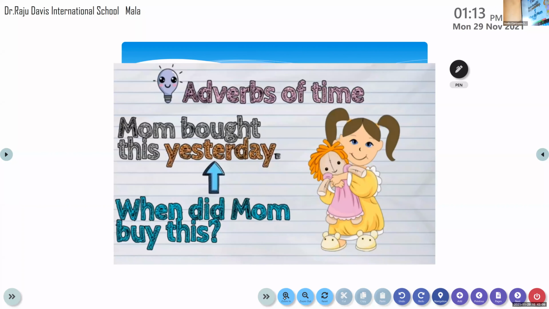Now all of you look at the second example. Mom bought this yesterday. First you have to identify the verb in the sentence. Children, please. If you all answer at once, no one will understand. Okay, we will do a recapping. Mom bought this yesterday. So when I unmute it, you give me the answers. Come on, tell me the verb here. Is that clear to all of you?